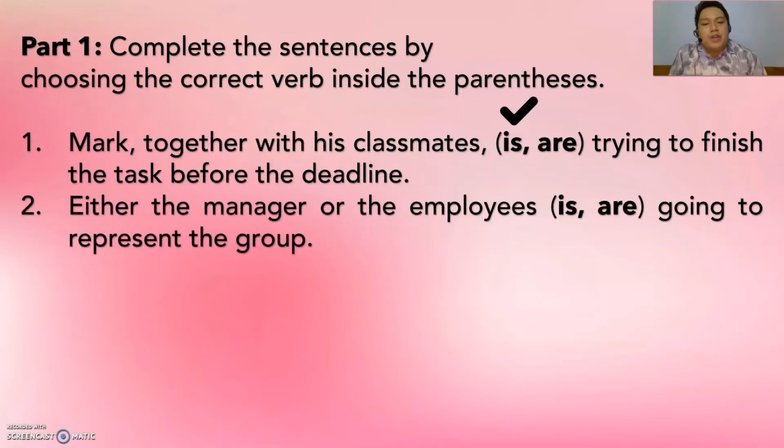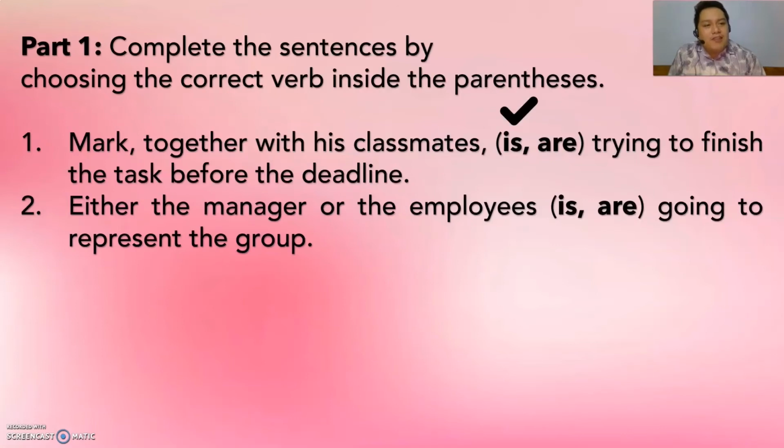Either the manager or the employees is or are going to represent the group. What do you think is the answer? Is or are? Before I reveal the answer, let's try to study the sentence. The subject here is a compound subject. Okay, I think you already got that. And the subject here is either the manager or the employees.